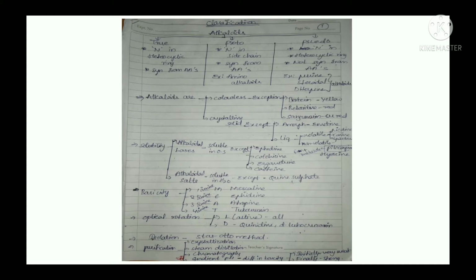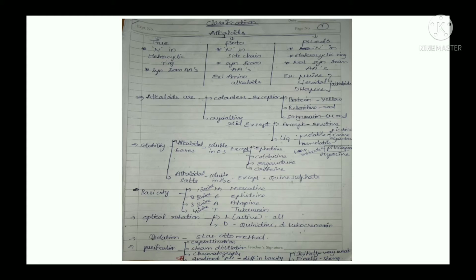So alkaloids are classified into three types: true alkaloids, proto-alkaloids and pseudo-alkaloids. True alkaloids contain nitrogen in a heterocyclic ring and they are synthesized from amino acids. Whereas in proto-alkaloids, nitrogen is present in the side chain and they are synthesized from amino acids. Examples are amino alkaloids, which are also called proto-alkaloids. They can be colchicine and ephedra.